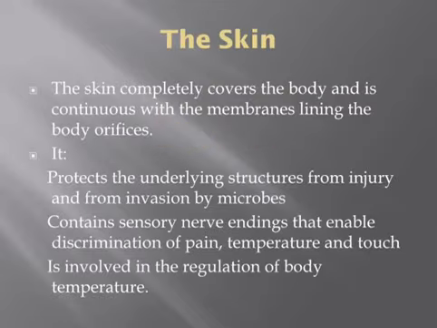So let's start. The integumentary system is the body system which surrounds the body. It is the system that can instantly tell us whether someone is young or old. It is a system which protects us from harm and allows us to sense our surroundings. Broadly speaking, the integumentary system is composed of the skin, right? So in this topic, we will be studying the skin. The skin completely covers the body.